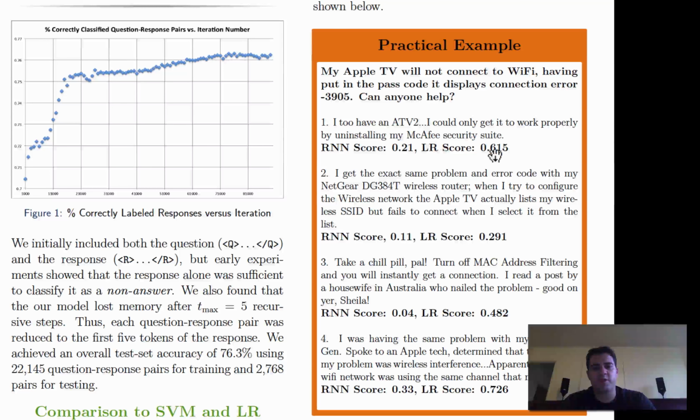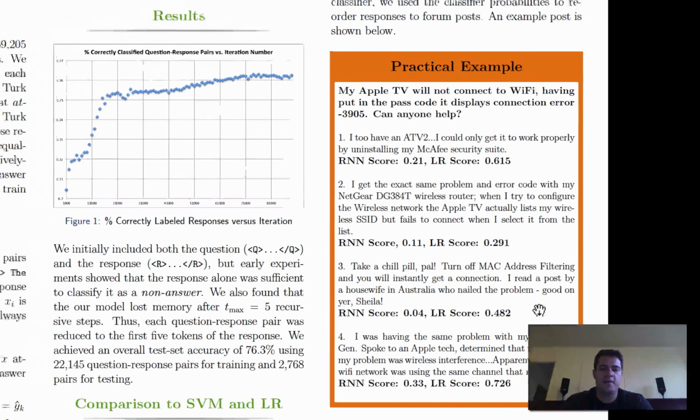If we look at the logistic regression scores, we see that the LR classifier really assigns a positive greater than 0.5 probability that these are answers to the ones that we think would be answers. Okay, this one's really close to being an answer, but it's right on the threshold, 0.482. But the idea is, if you can distinguish which responses are likely to be answers from those that are not likely to be answers, well, you could reorder these responses based upon how likely they are to be answers. Again, I'm not saying that they're the best answer. It's just we're putting non-answers like "I have no idea" or "Google it" or "bump," etc. at the very bottom. And so that's the project.